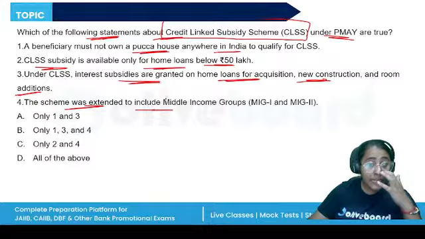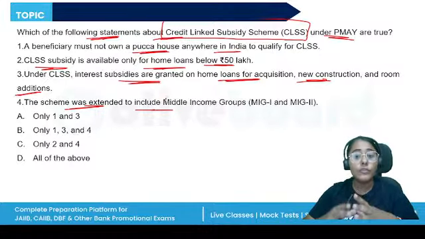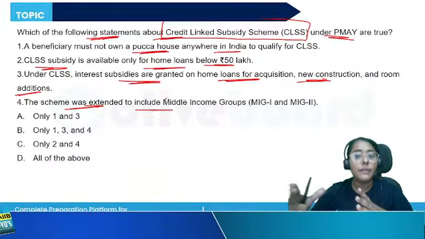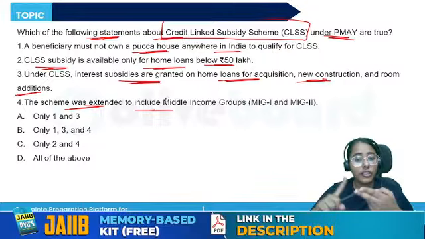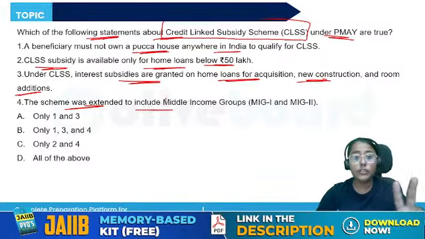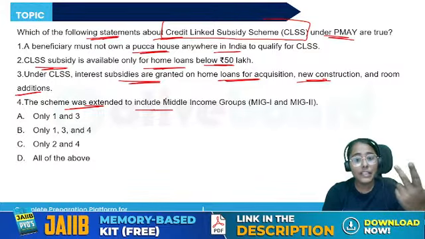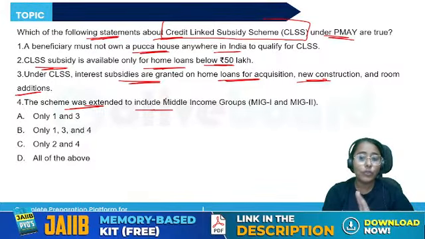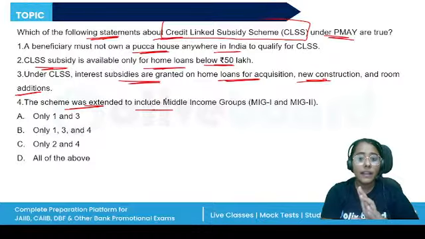So simply it will be provided on the home loans taken by the eligible urban poor for the acquisition, new construction, addition of room. Earlier there were just two target groups, EWS and LIG. Later on, MIG1, MIG2 were added, right?